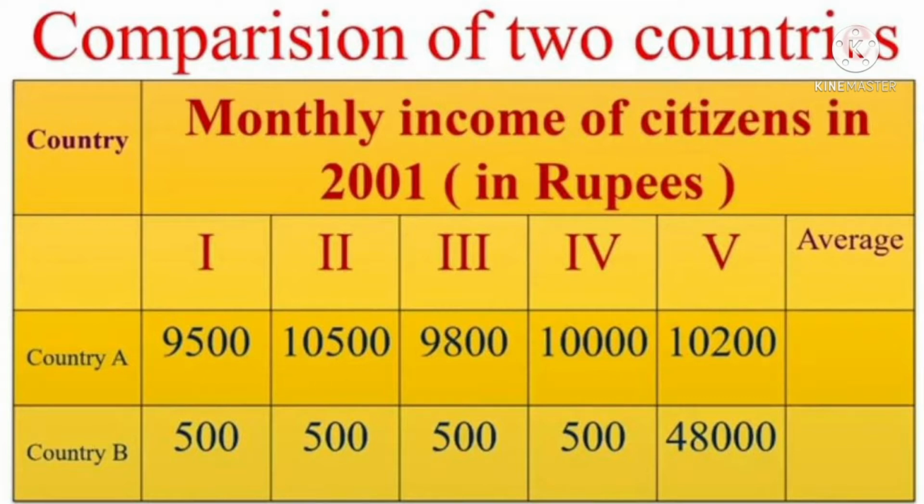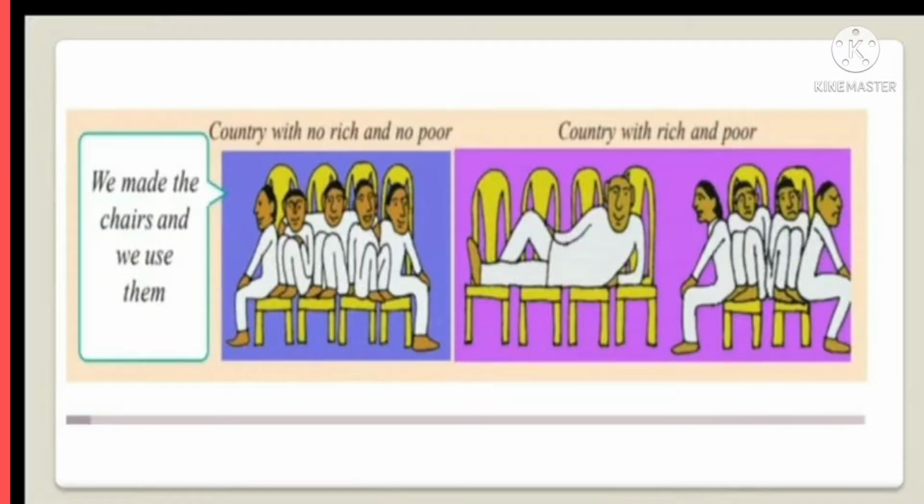Both the countries have identical average income. Country A is preferred because it has a more equitable distribution. In this country, people are neither very rich nor extremely poor, while most citizens in country B are poor and one person is rich. Hence, while average income is useful for comparison, it does not tell us how this income is distributed among the people.